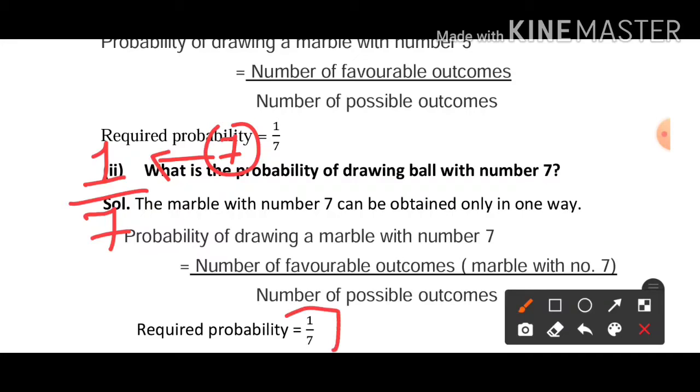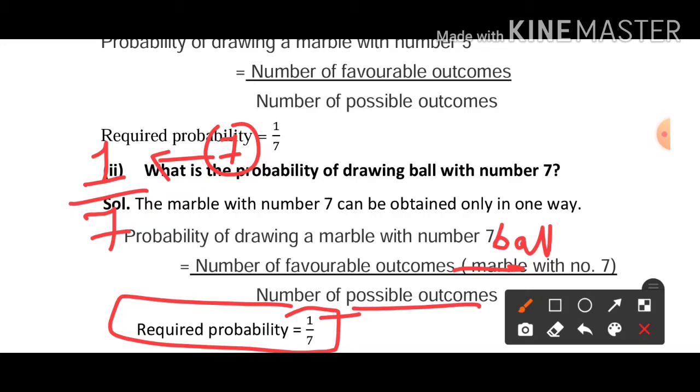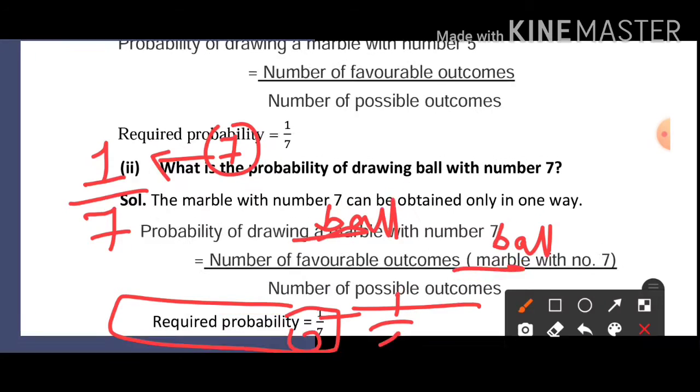So the required probability: the number of favorable outcomes, or the ball with number 7, is how many? 1. And the number of possible outcomes, meaning how many balls are there? Total 7. So we can draw a ball with number 7. It will be 1 upon 7.